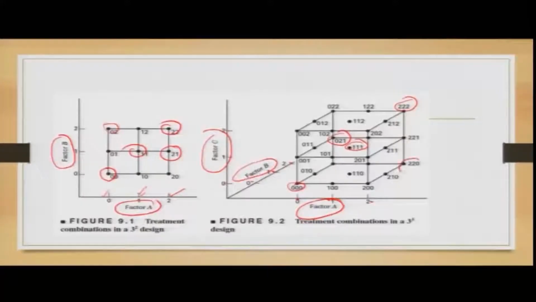If I consider 2 2 0, it will basically be high for A, high for B, low for C. If I consider 0 2 2, it will be low for A, high for B, high for C. If I consider 1 1 0, it will be intermediate for A, intermediate for B, and low for C. So, in these combinations you have this cube.